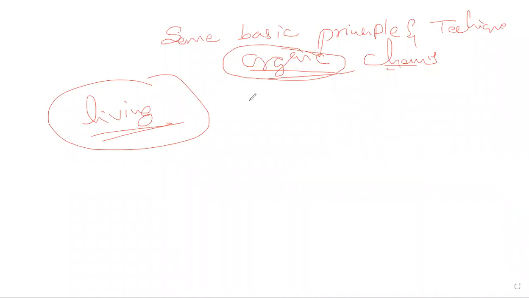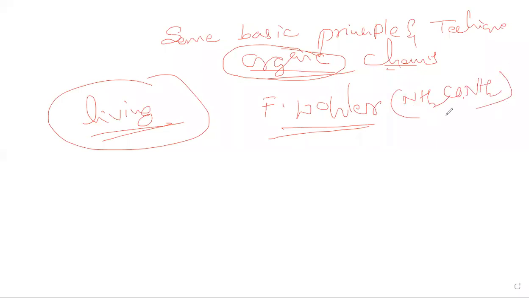But it was disproved by Frederick Wöhler, W-H-O-L-E-R, the name of the scientist. He prepared urea, NH2CONH2, from ammonium cyanide. Decomposition of ammonium cyanide, NH4CNO, on heating gives urea, that is NH2, CO and NH2.